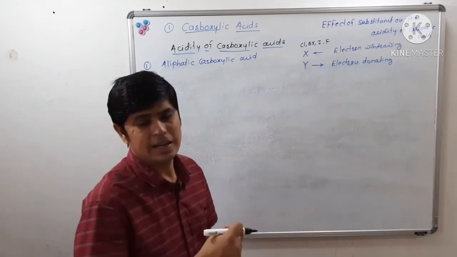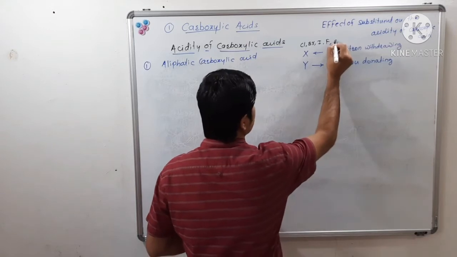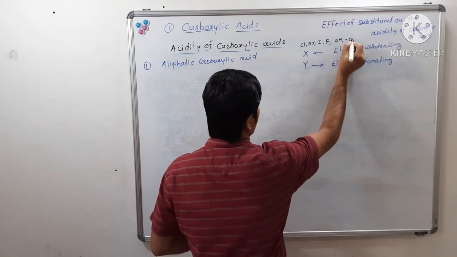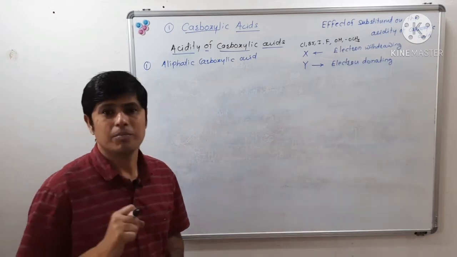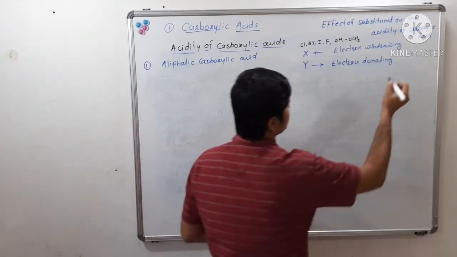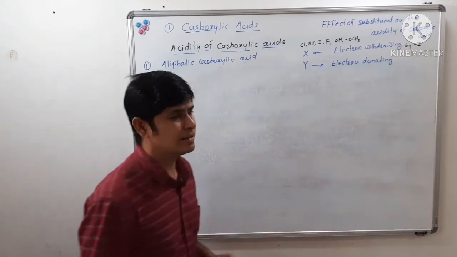These are electron withdrawing substituents. Again, hydroxyl, OCH3, electron withdrawing by minus I effect.